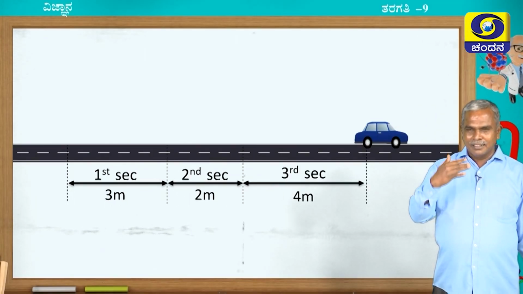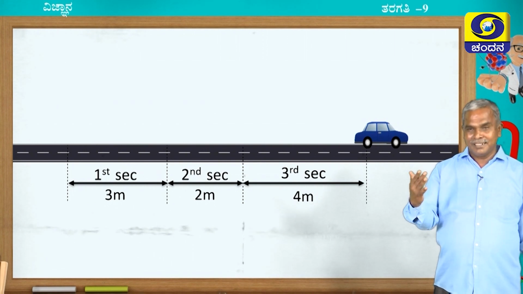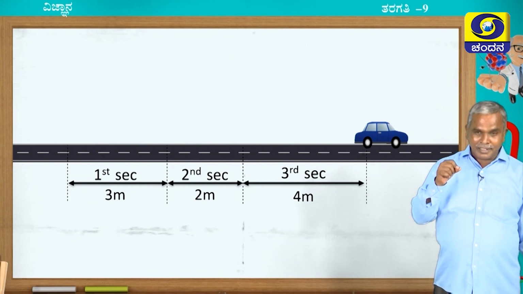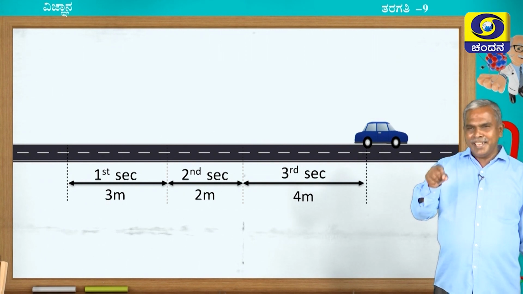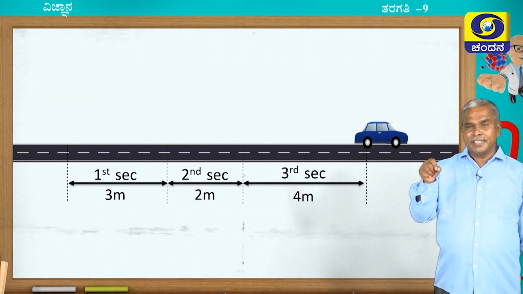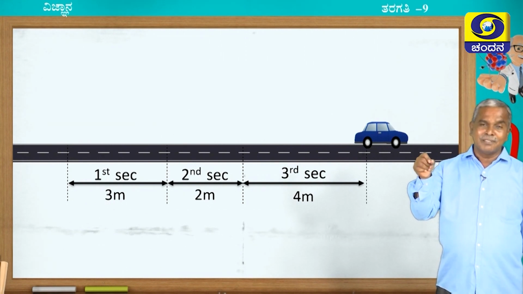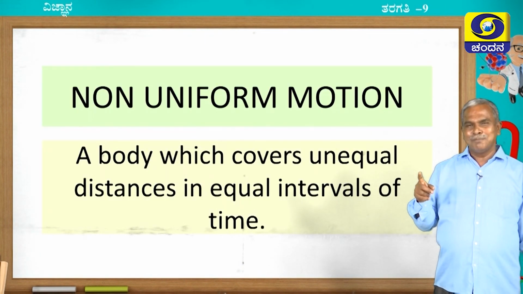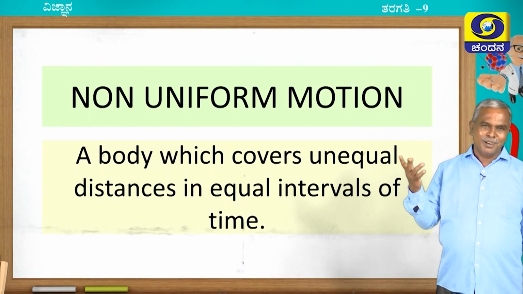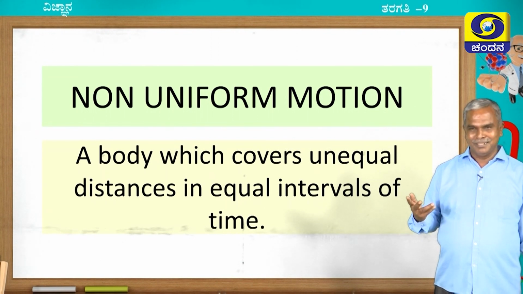Here the time is the same, but the distance travelled is different. That means the car is travelling unequal distances in equal intervals of time. Such kind of motion is called non-uniform motion.